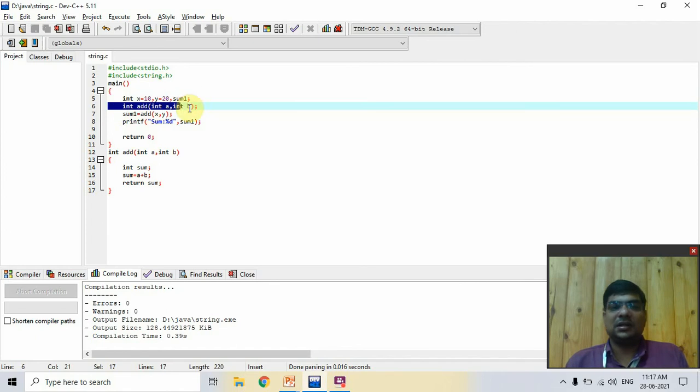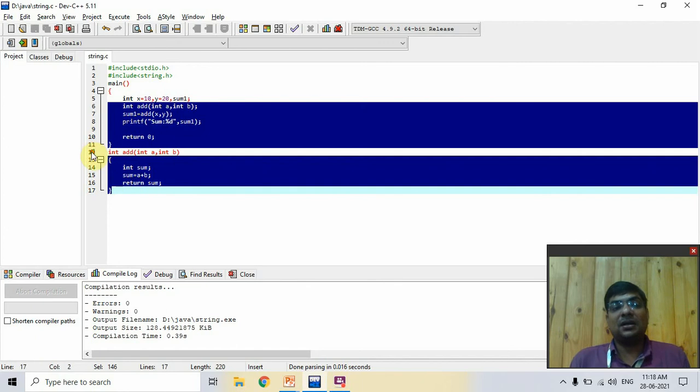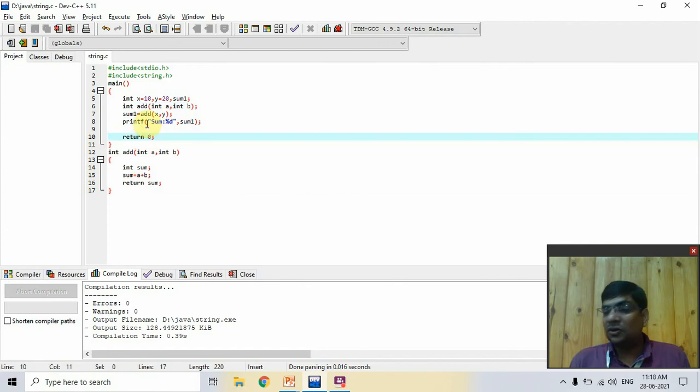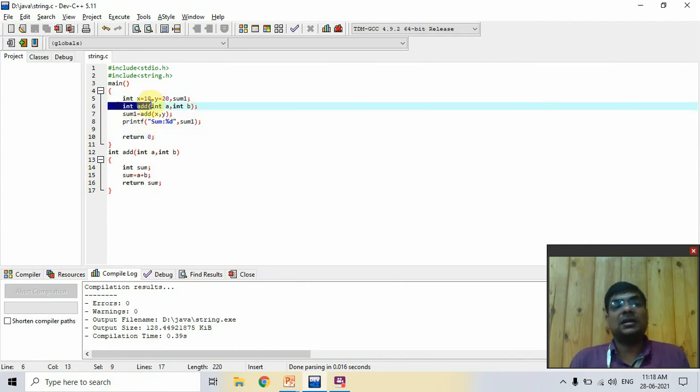What is the declaration? If we don't perform the declaration, what is the effect? If the compiler doesn't know whether the addition function is present or not, then when we call the addition function, it says the addition function is not present, but that function is present here. But according to the compiler, it is not present because you didn't declare that function.